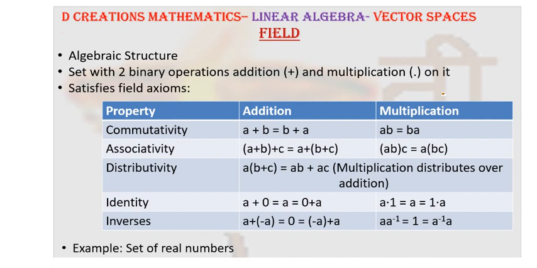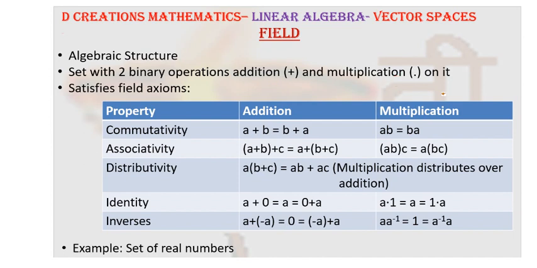Now, every vector space is defined over a certain field. So, what is this field? It is an algebraic structure. It's a set with two binary operations, generically called addition and multiplication.